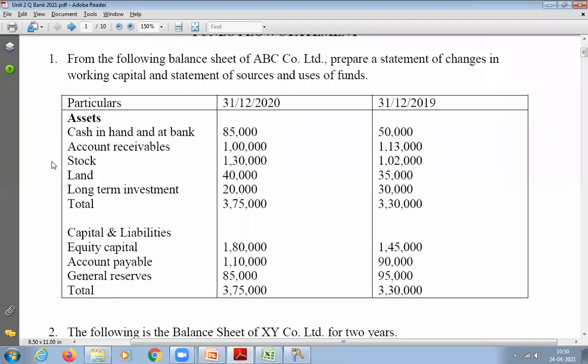Next, look at the general reserve. Whether it is increasing or decreasing. It is decreasing. That means, when will it decrease? So you have to use your accounting for managers 1, what you learned in unit 2, balance sheet. You have prepared a lot of balance sheets, right? Joint stock company.